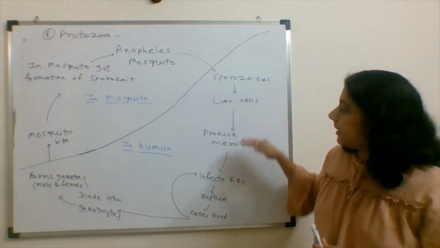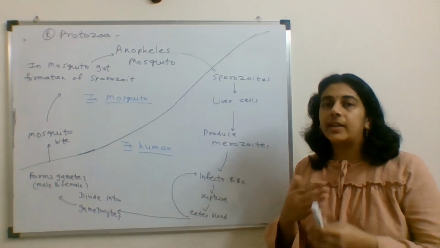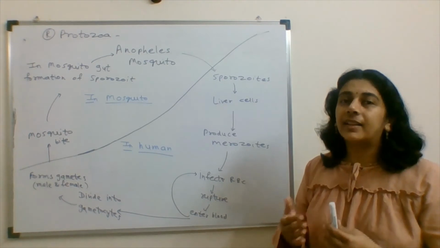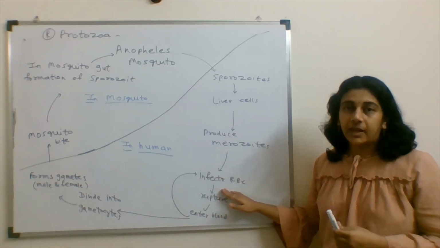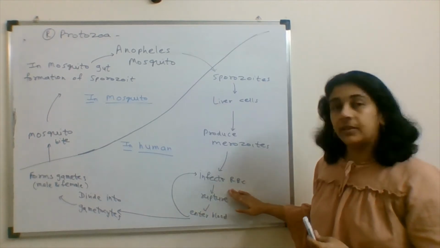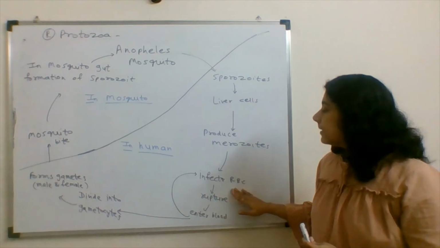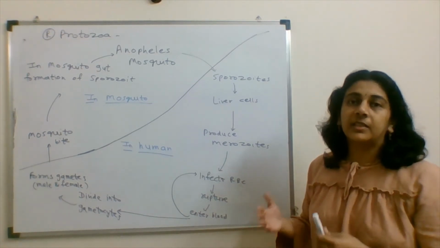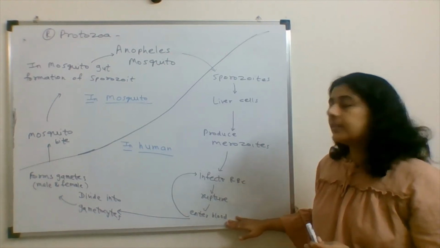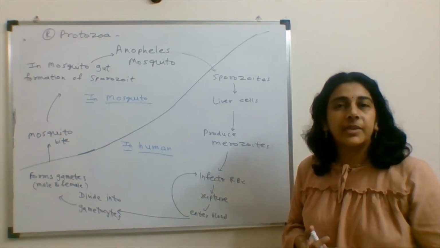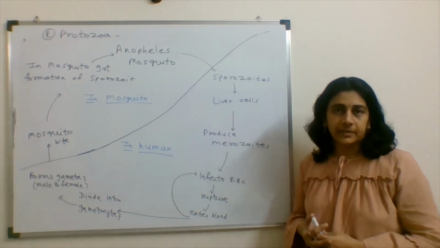Then it enters the liver cell. In the liver cell, it produces merozoites. Now these merozoites come out of the liver cell and enter the blood. Once in the blood, they infect the RBCs. Due to this infection, there is a rupture of the RBCs, and due to the rupture, the merozoites enter the blood.